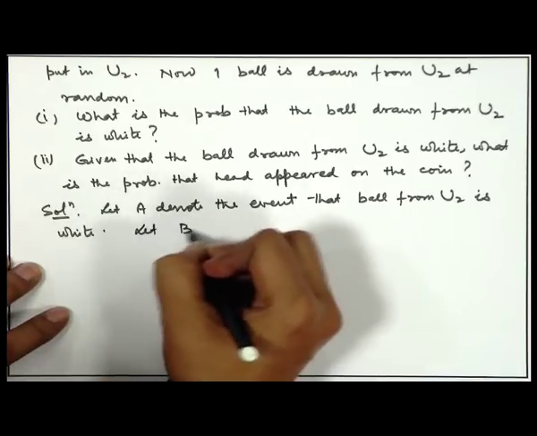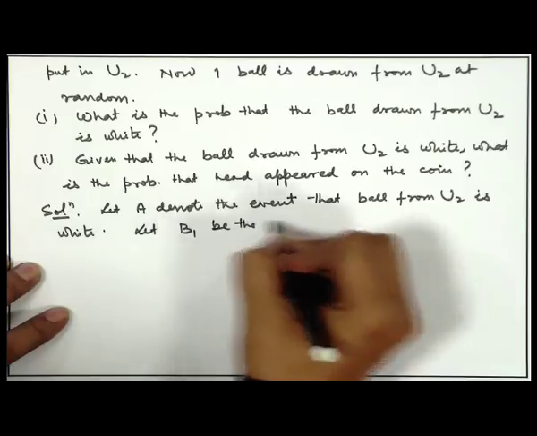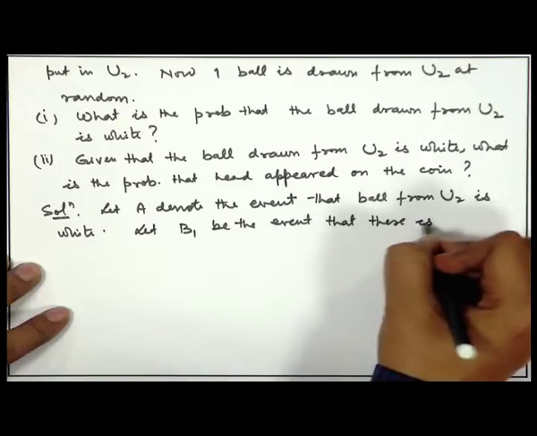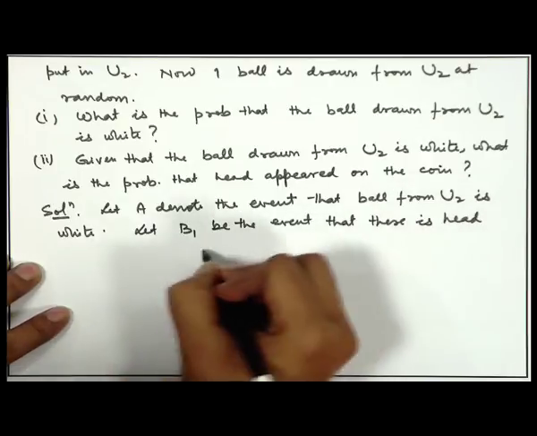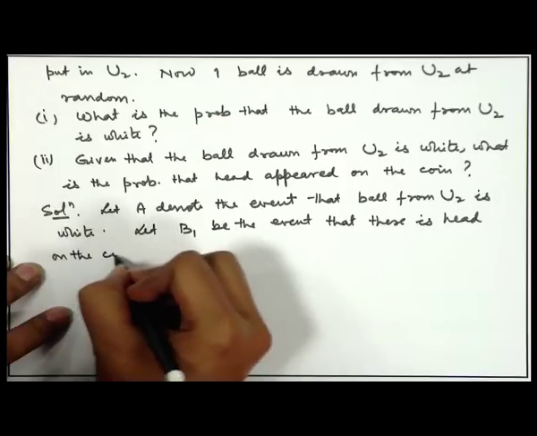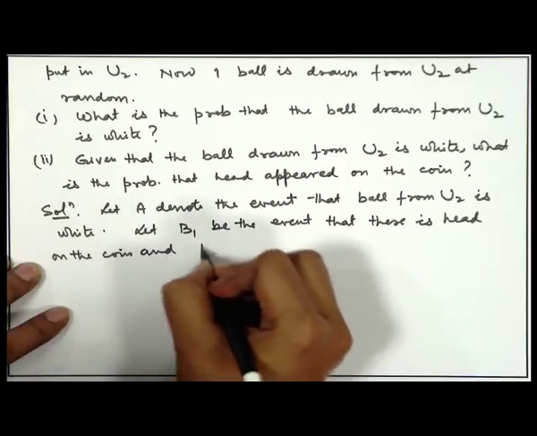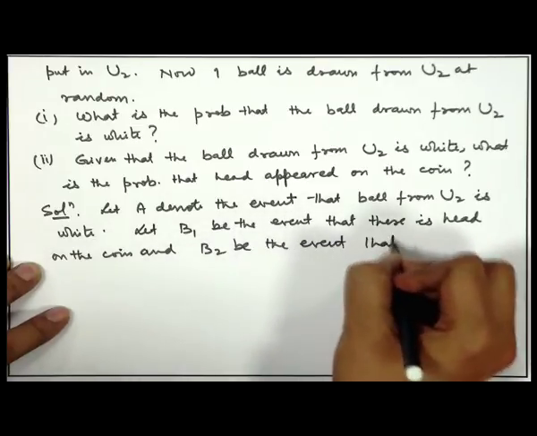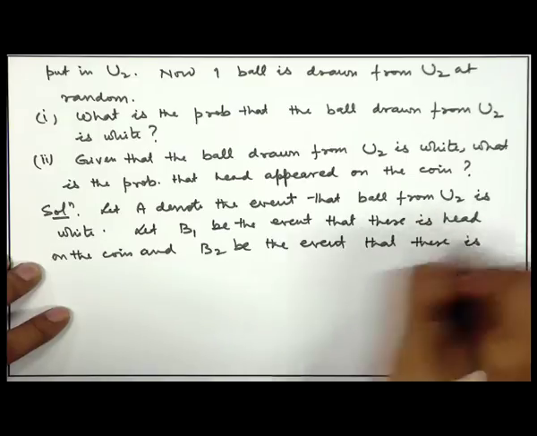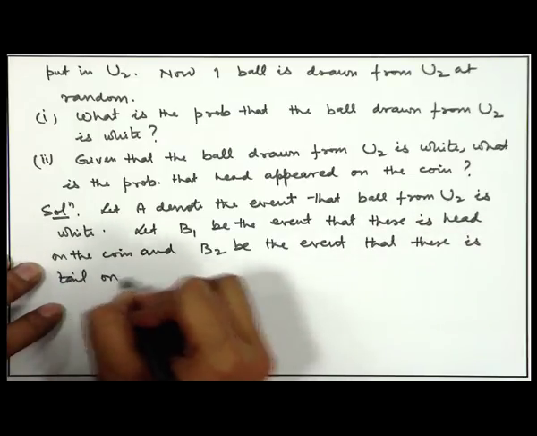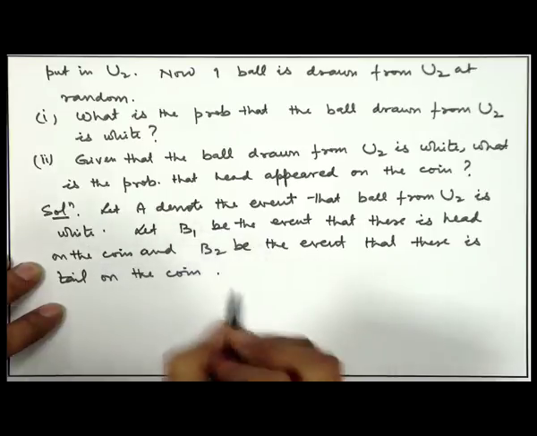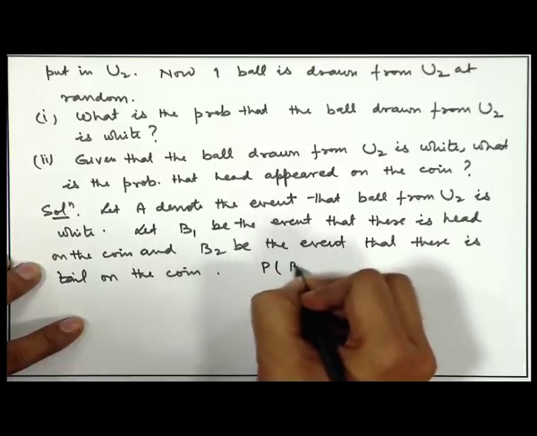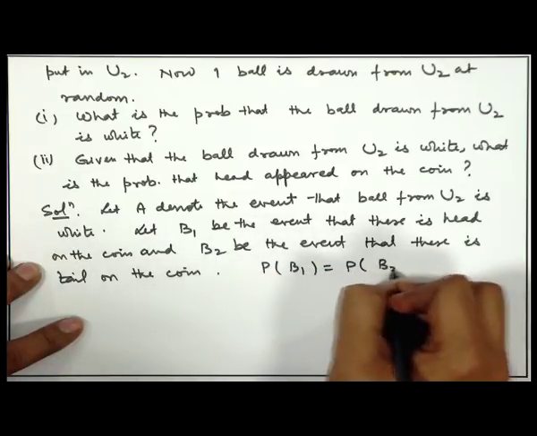Let B1 be the event that there is head on the coin, and B2 be the event that there is tail on the coin. So, the coin we are assuming is fair. So, the probabilities of B1 and B2 will be equal to half.